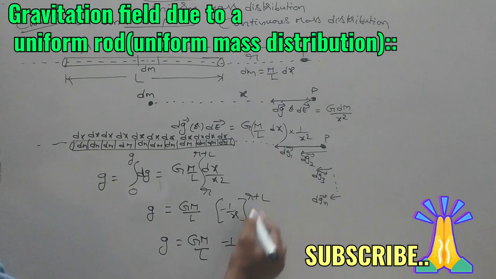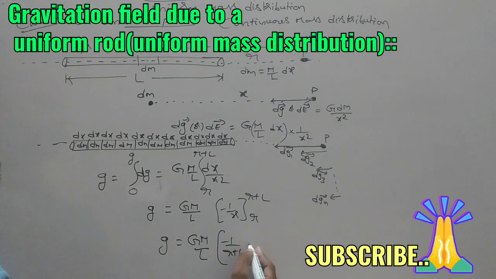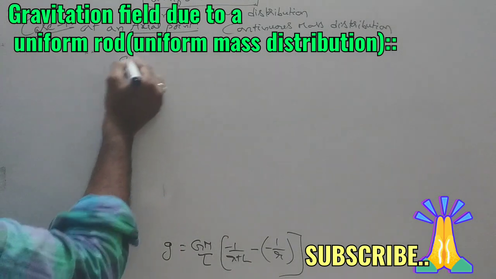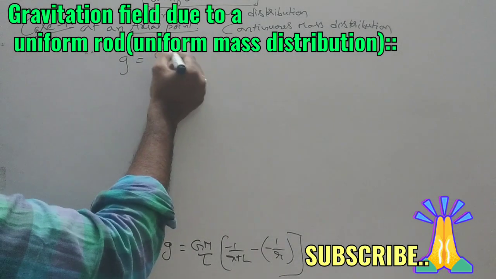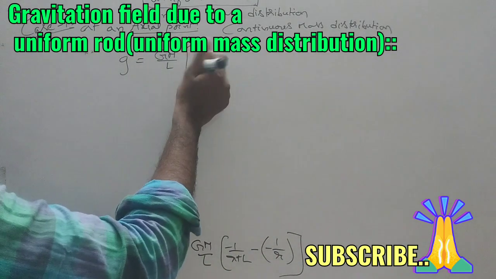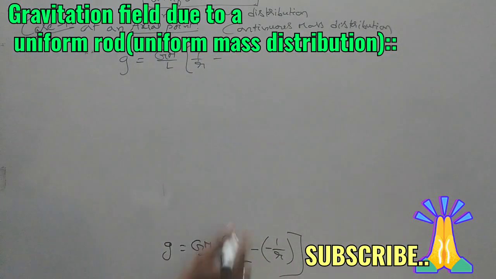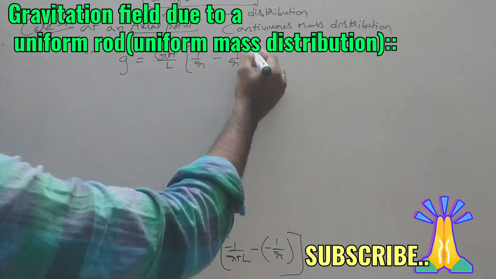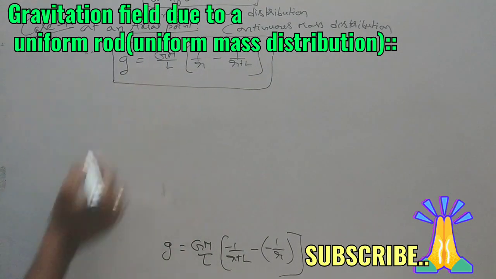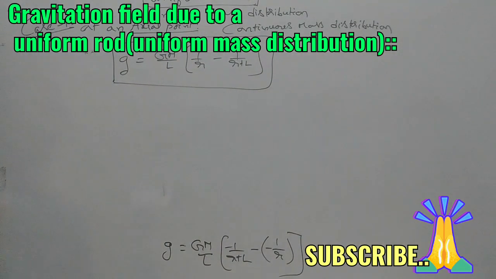If I substitute the upper limit r plus L minus the lower limit r, then the next step is g equals GM by L into, minus of minus is plus, 1 by r minus 1 by r plus L. So this is the total gravitational field produced by the uniform rod at an axial point.